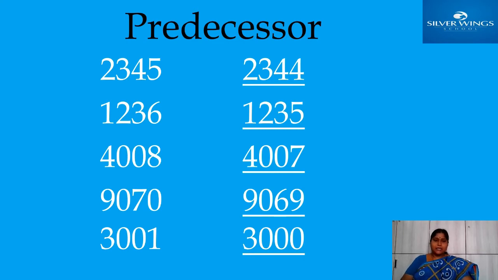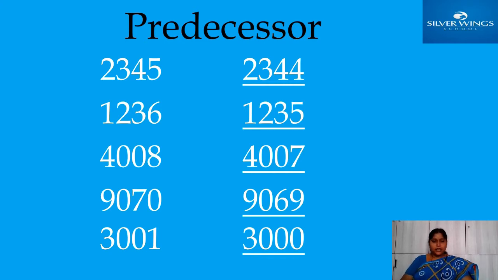Here 9070, 0 is there in ones place, so we will take the last 2-digit number, that means 70. What is the just before number of 70? 69. So take out those 2 digits and write 69 in that place: 9069.